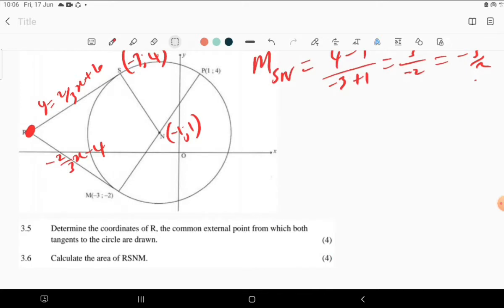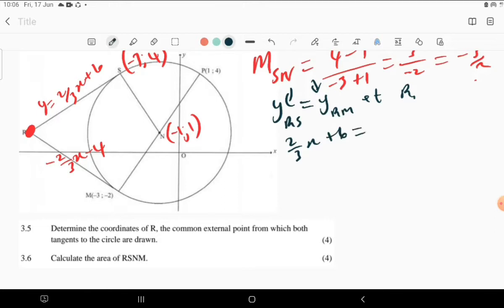What we can do, we are going to equate them, which means the equation of RS is equal to the equation of RM at R. So that is why we're going to equate this equation and this equation to find the coordinates of R. Now, the equation of RS is 2 over 3 x plus 6, equal to the equation of RM, which is minus 2 over 3 x minus 4. So this is what we have.